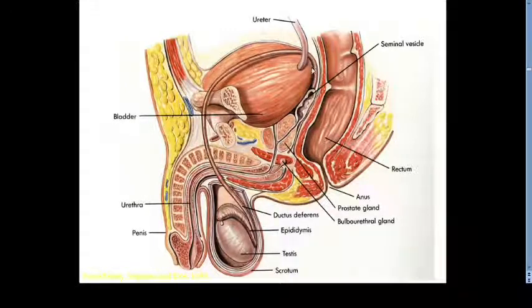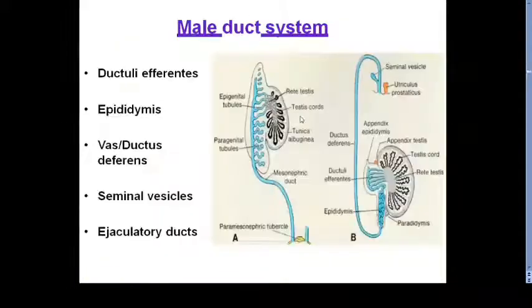From the ductus deferens the seminal vesicle is arising, and after the origin of the seminal vesicle, this duct is given the name ejaculatory duct, which opens into the prostatic part of urethra. So these structures are coming from the mesonephric duct. We will see one by one. So in the male duct system we will see the ductuli efferentes. We are going to see the epididymis, ductus deferens, seminal vesicle, and ejaculatory ducts.